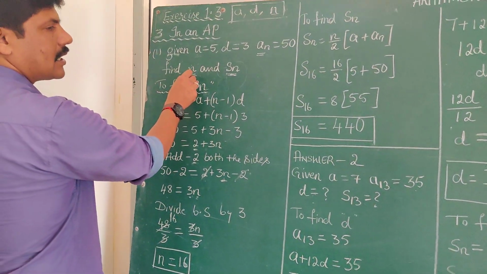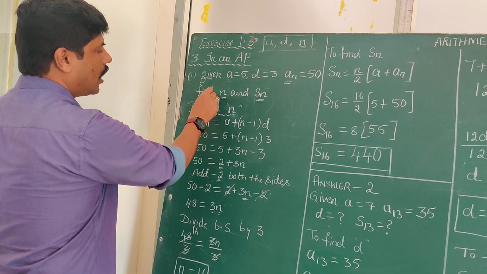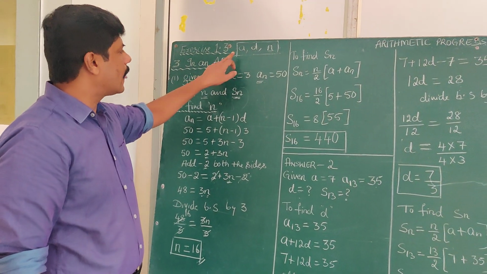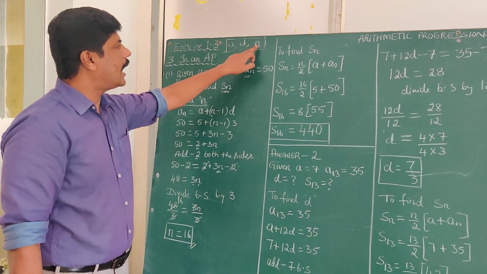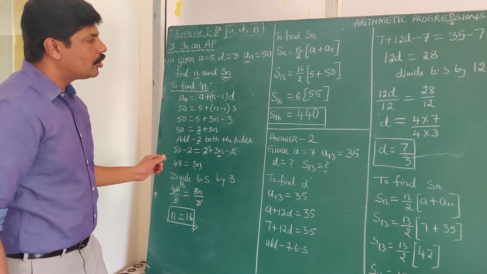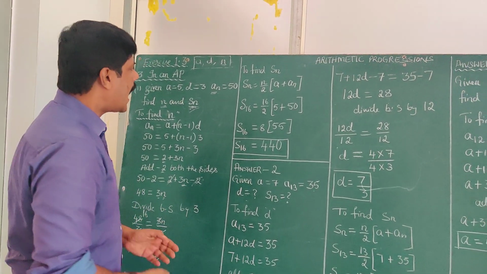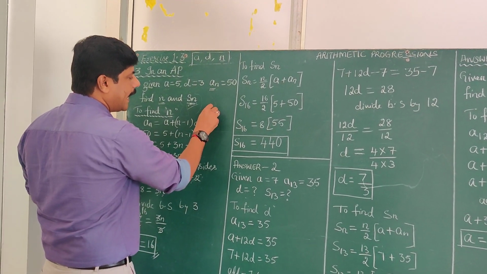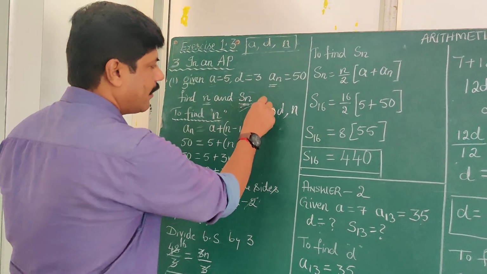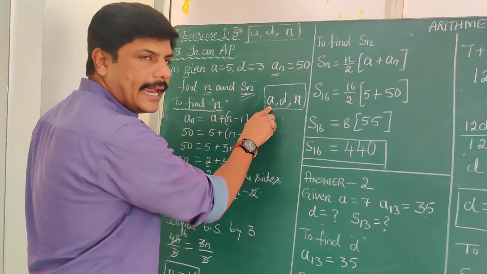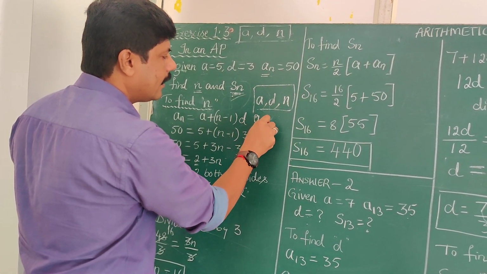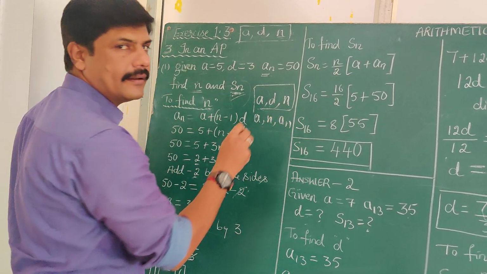We got it. What is asked is to find the n value. N value we have got is 16. Now we have a, d and n values. It is very easy to find Sn. To find Sn value, either you should have a, d and n, or a, n and an.